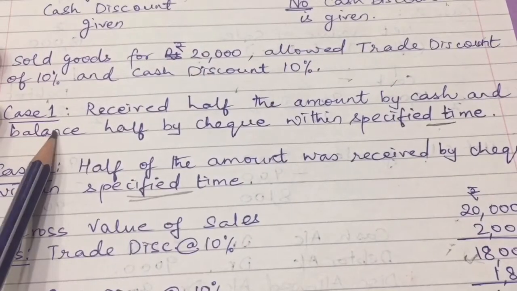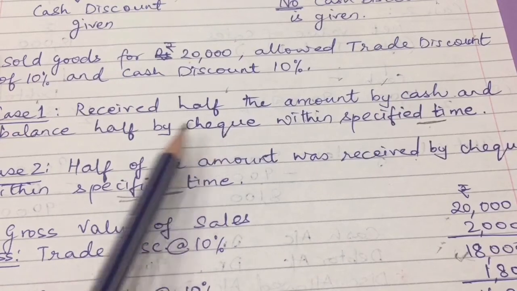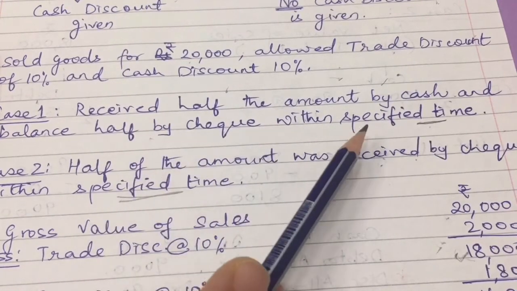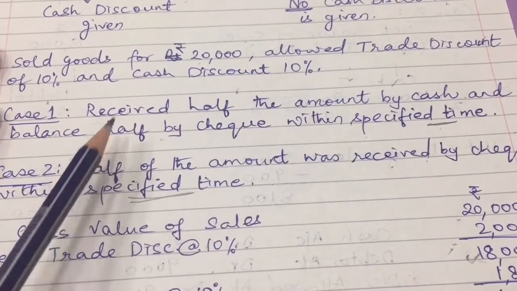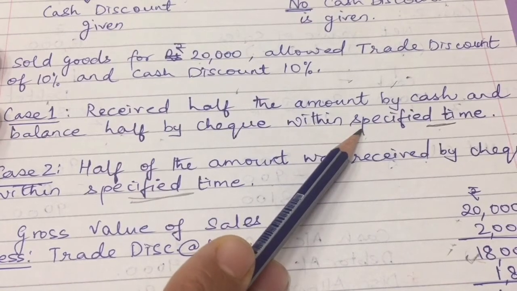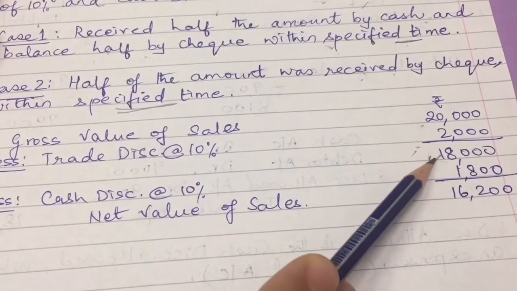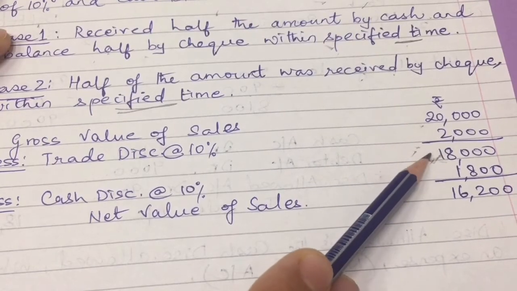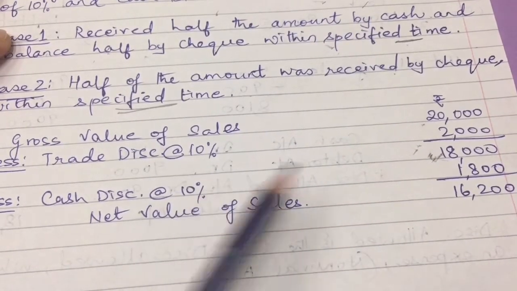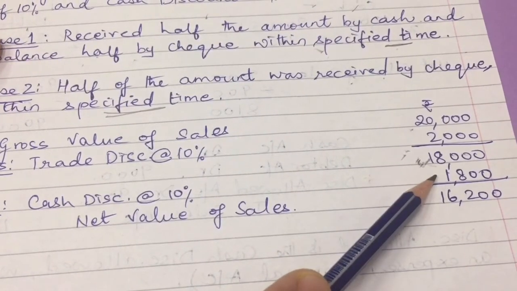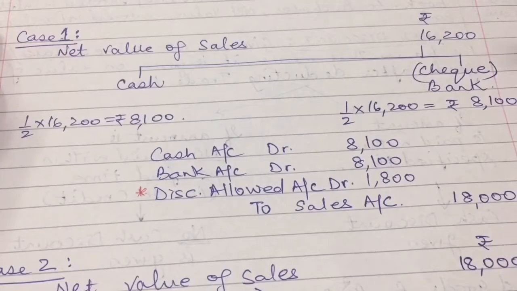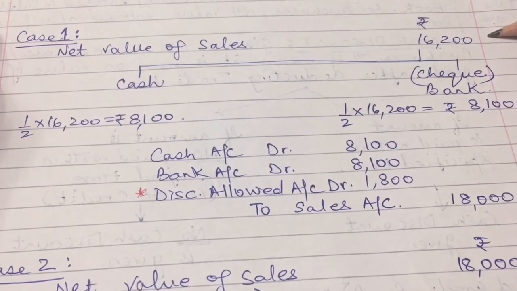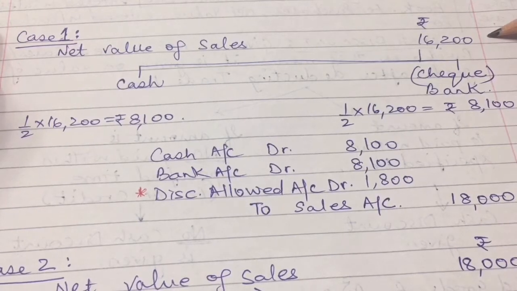In the first case, it says received half the amount by cash and balance half by check within specified time. That means both the cash and the check, the bank, both are done within the specified time. That means he is eligible for full cash discount on the full value. Okay, cash discount is 10% of 18,000, which is 1,800. So the net value of sales will be 16,200. Now how much is the net value of the sales? 16,200. After giving trade discount, after giving cash discount, it is 16,200.